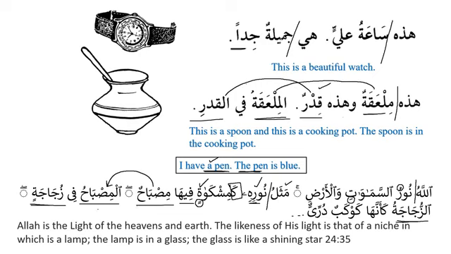Then al misbahu fi zujajatin, again we can see that al misbahu is the subject, and fi zujajatin, fi is harf jar, and zujajatin is majroor. So this is a combination of jar majroor, as we can see over here. And similarly, we have az-zujajatu is the subject, and ka'annaha. Ka'annaha we haven't learned so far, but next we can see kawkabun and durriyun. Both of them are indefinite nouns. Here zujajatin is majroor because there is a harf jar, a preposition, before it. So now, alhamdulillah, now you can see over here.